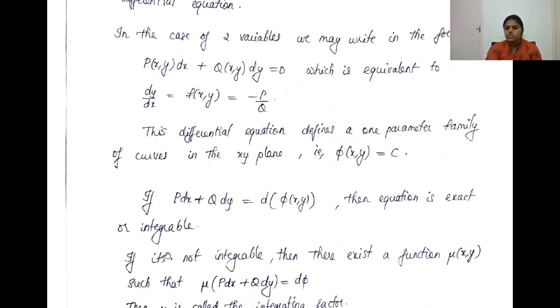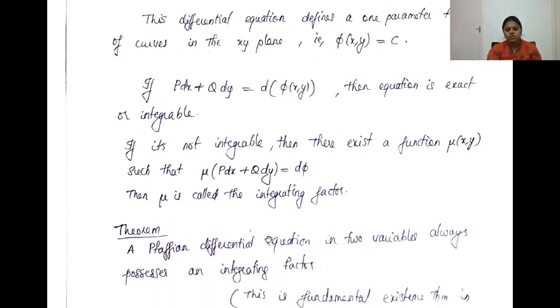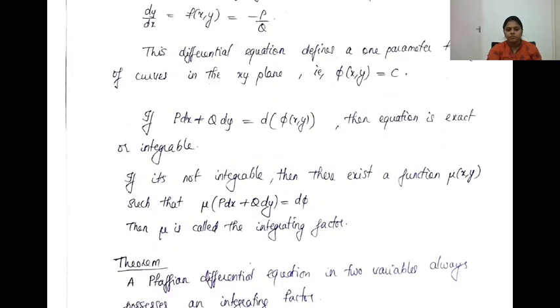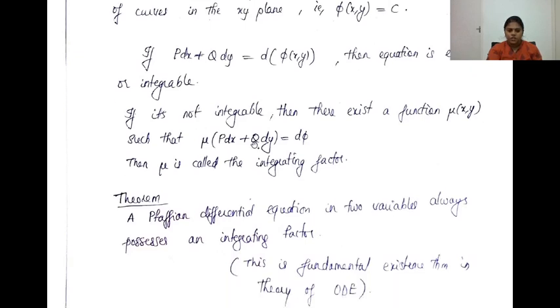In case it is not integrable, you can find an integrating factor, and if mu is an integrating factor, then mu into P dx plus Q dy becomes exact. So there will be d phi equal to that expression, and again you will get the solution. So mu is called the integrating factor, and this is a result for the equation involving two variables.